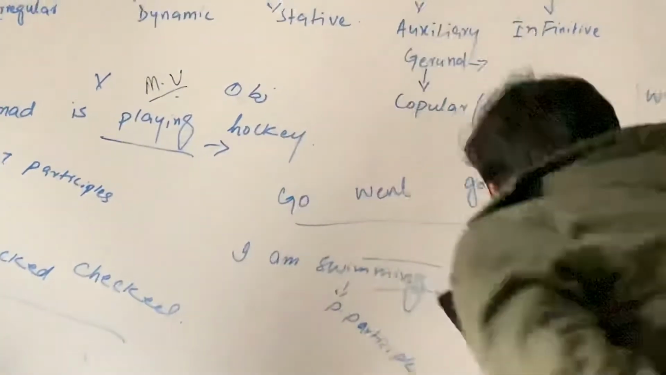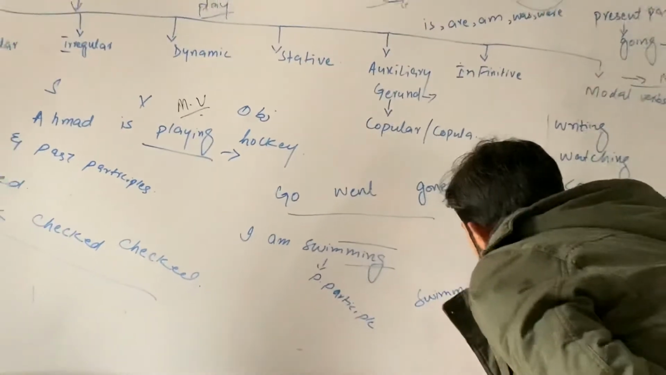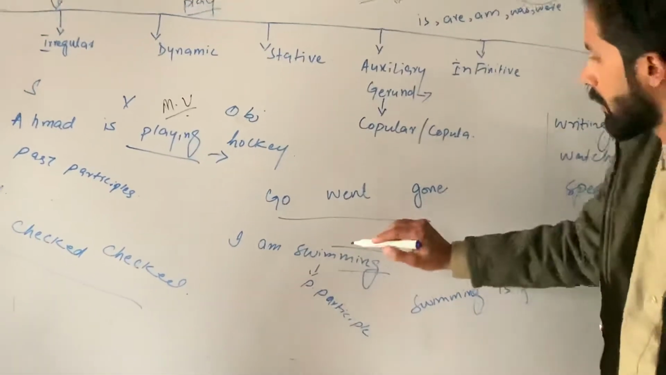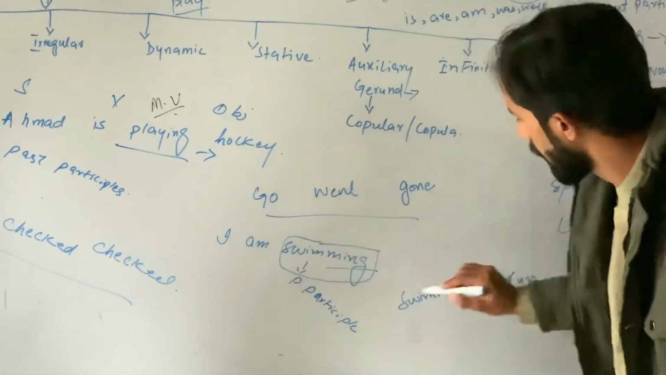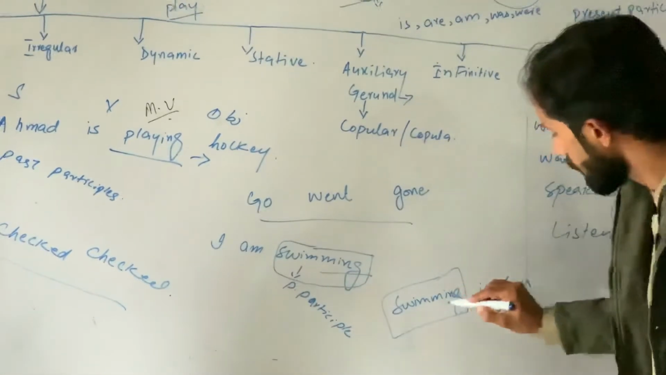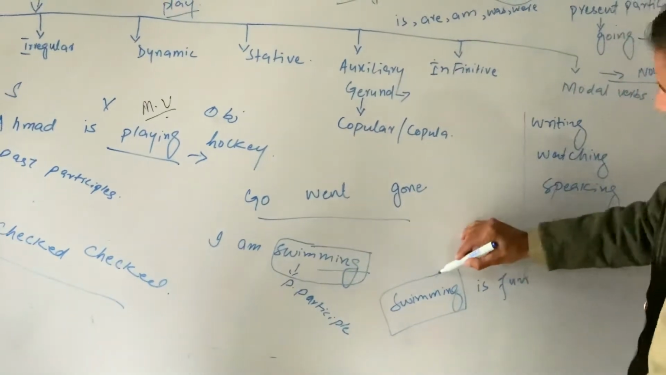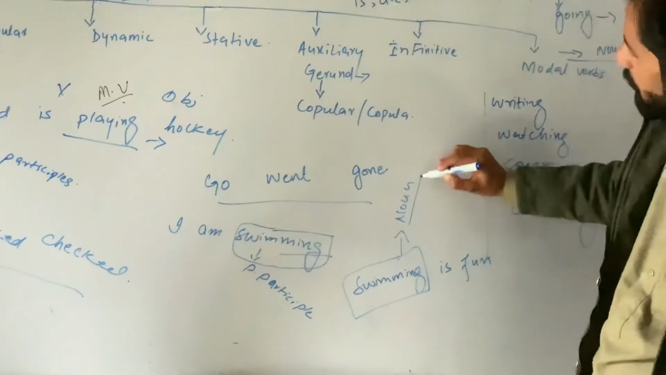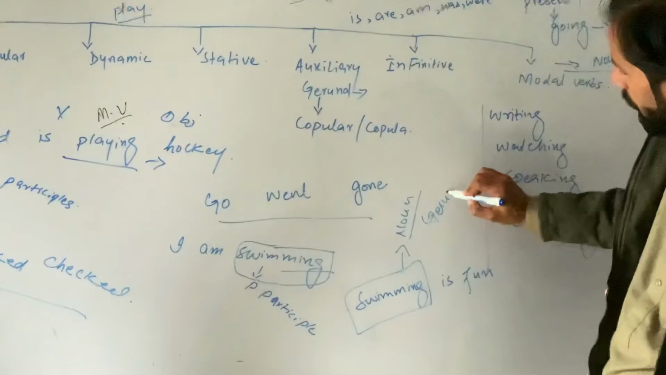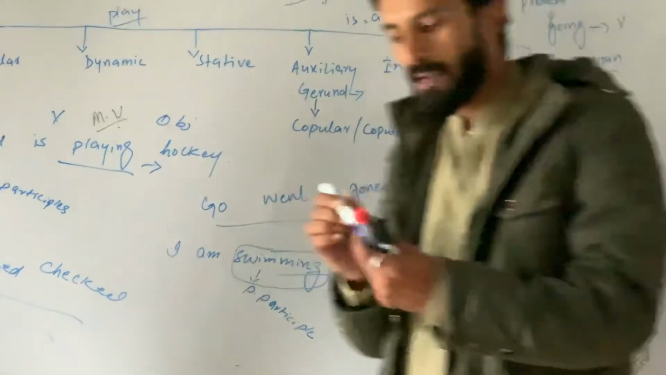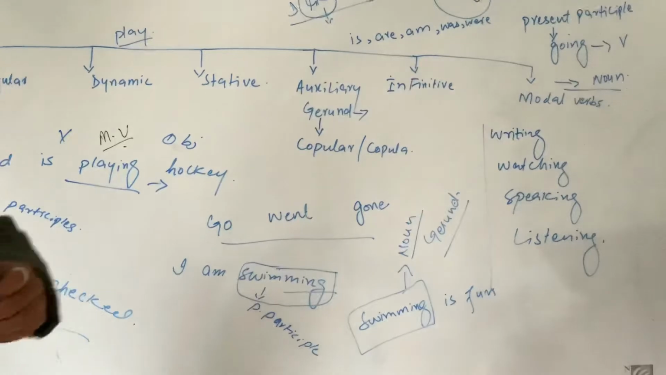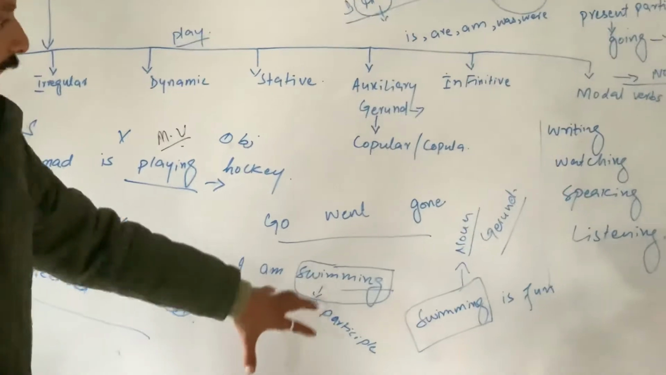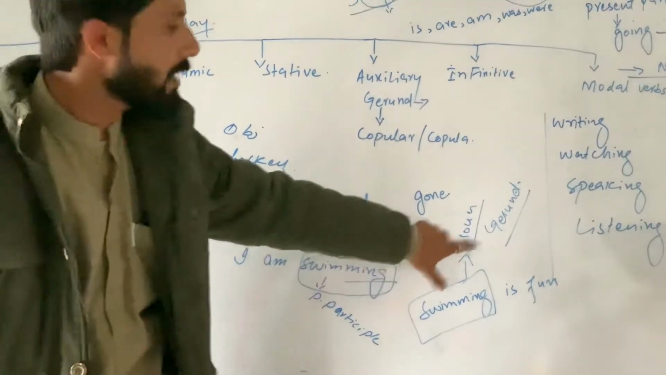And if we write it like, swimming is fun, the words are the same, swimming. In this sentence, swimming is used as a noun, and that is why we call it a gerund. If the present participle form of the verb is used as a verb in a sentence, it is called the present participle form of the verb. But when it is used as a noun in a sentence, it will be called a gerund.